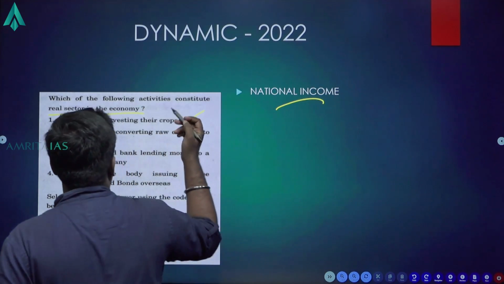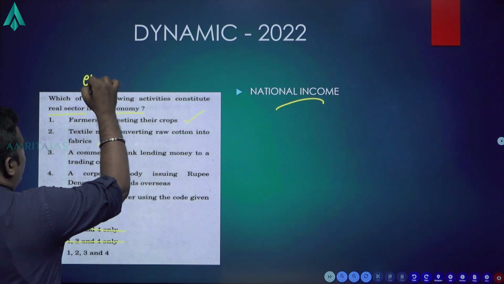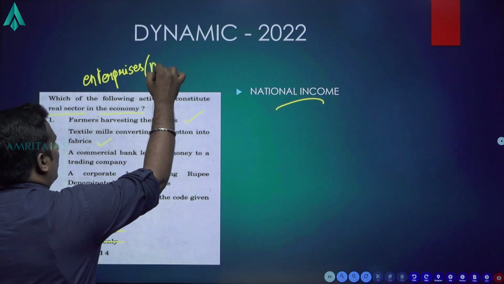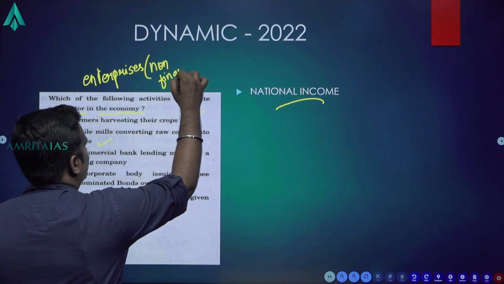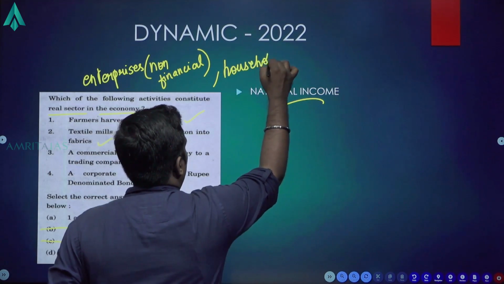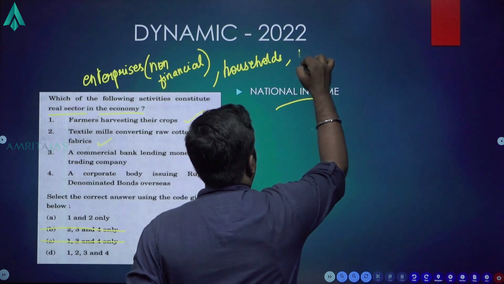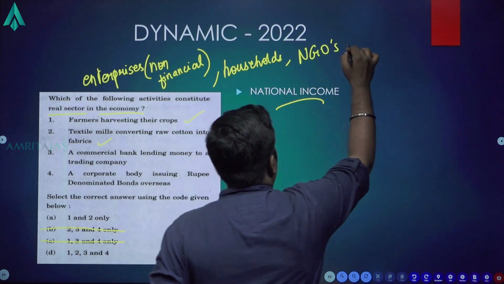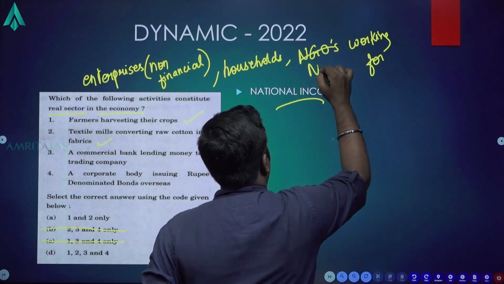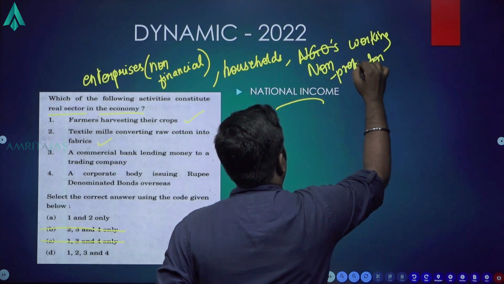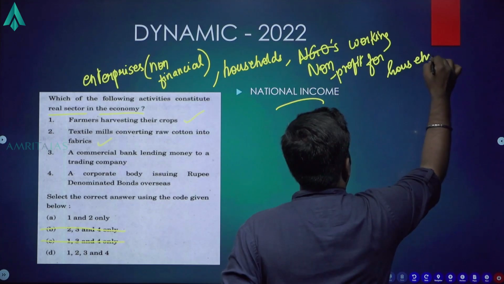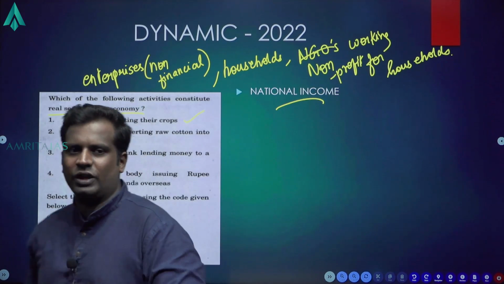If you look at what are there as the real sectors, we can say enterprises, any enterprise of non-financial status, then households, then non-profit institutions working for households. These are the things we consider as part of the real sector of the economy.